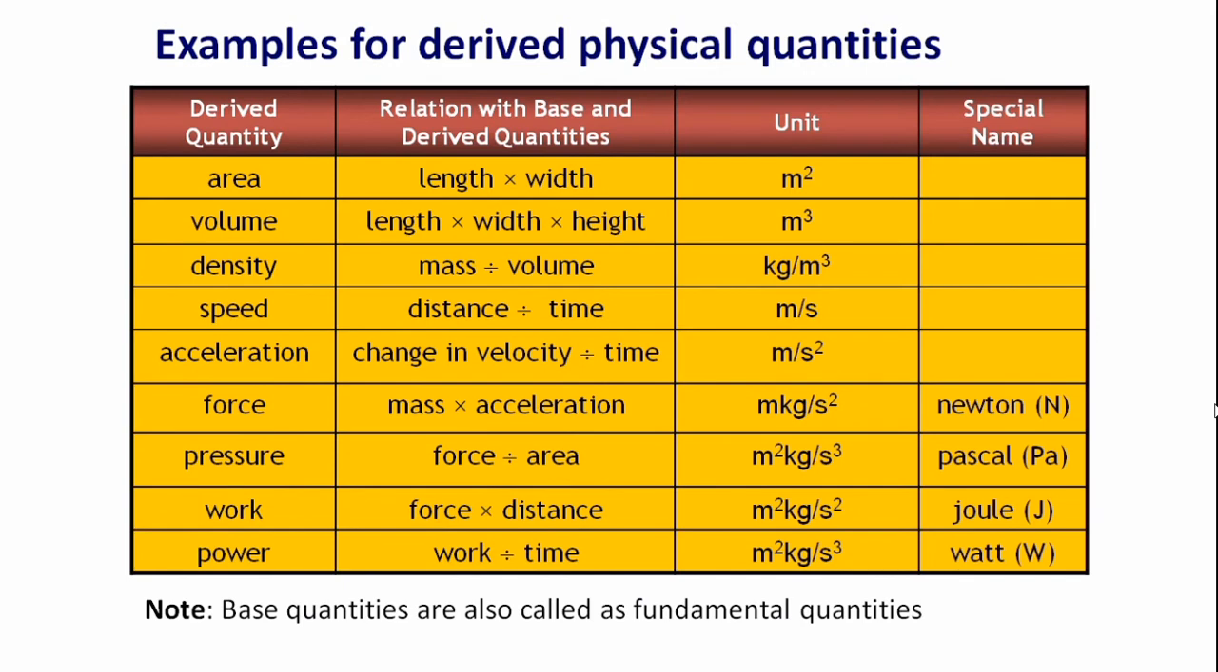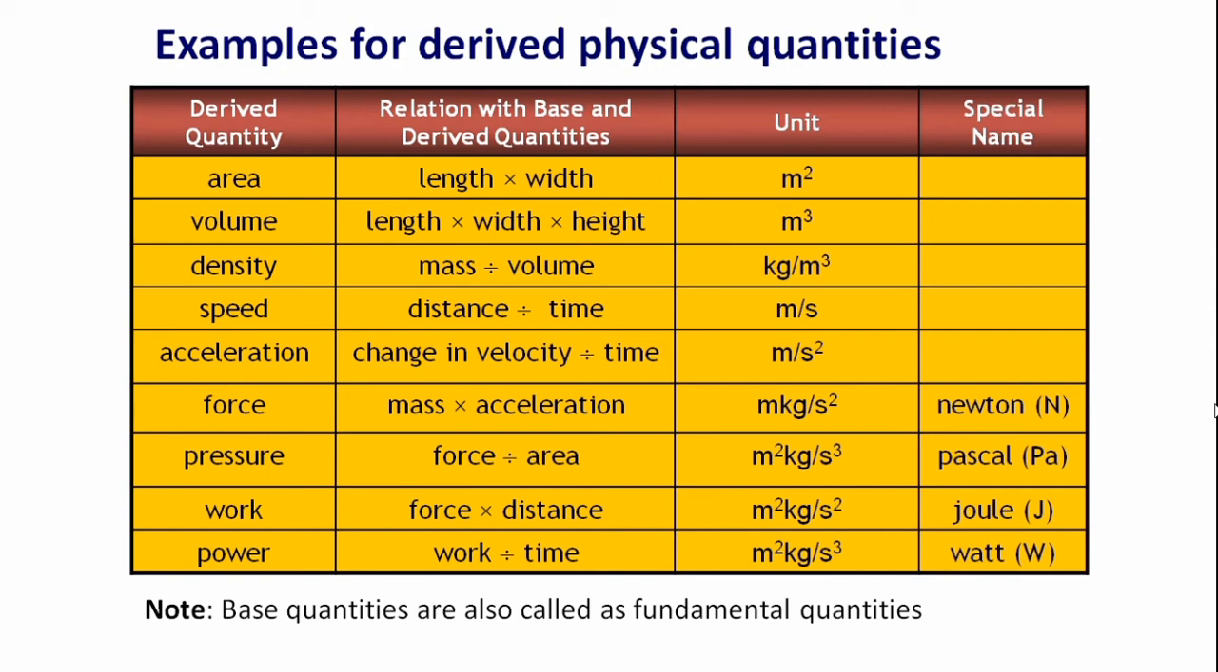Now let us move on to the examples for derived physical quantities. This table will give you the derived physical quantity, relation with base and derived quantities, unit and some of the special names for the units. Area is equal to length into width. Its SI unit is meter square. Volume is equal to length into width into height. Its unit is meter cube.